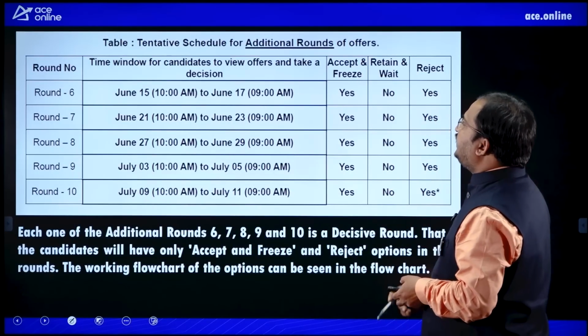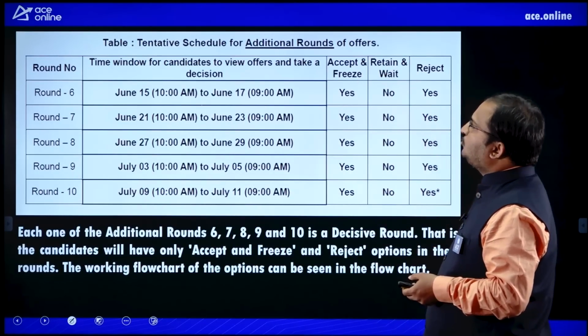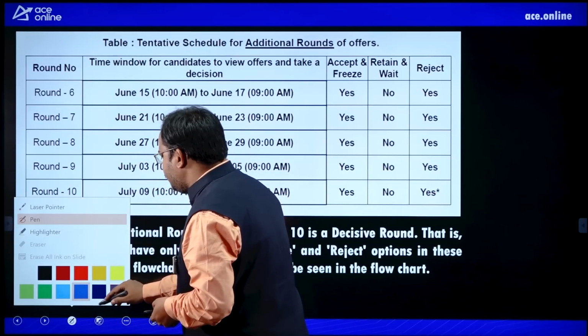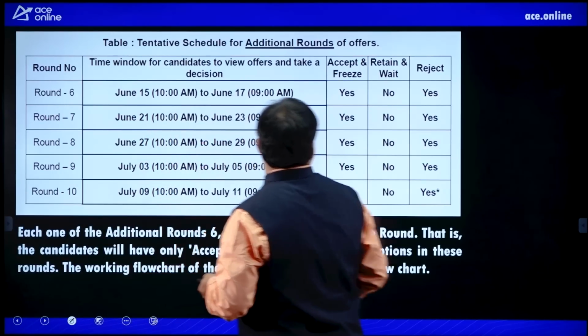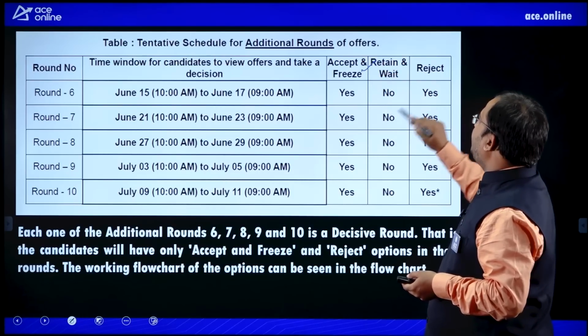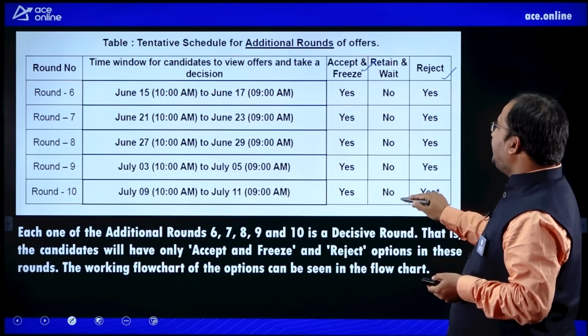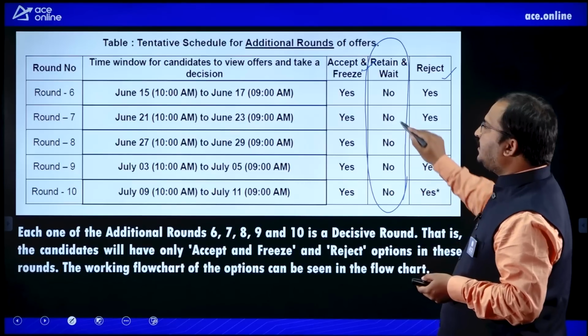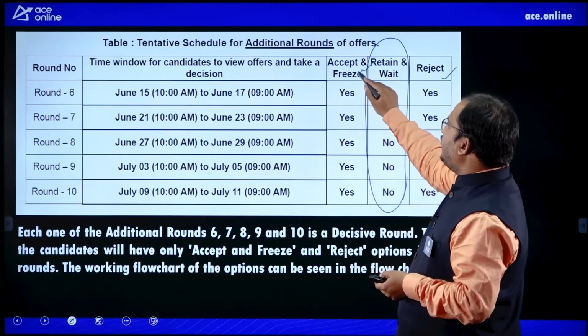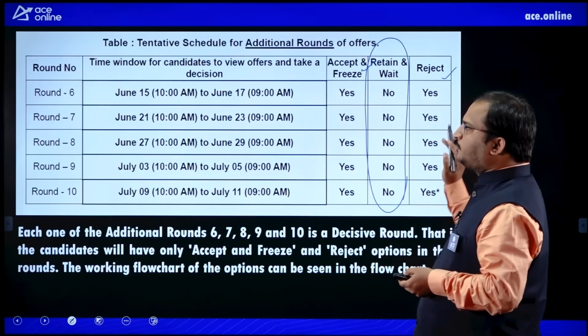Next thing, here you can see tentative schedule for additional rounds of offers. So if you observe these additional rounds of offers, you are exercising only two options, one is accept and freeze and reject. So retain and wait option will not be there in this particular additional rounds of offers, dear students. You will have accept and freeze and reject options only.